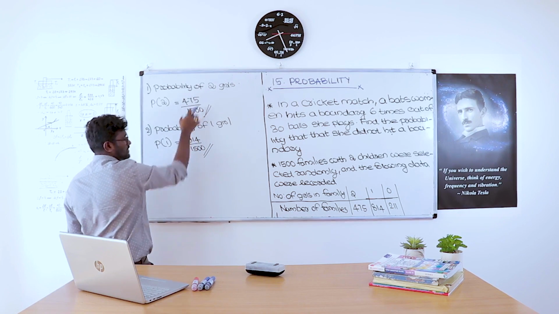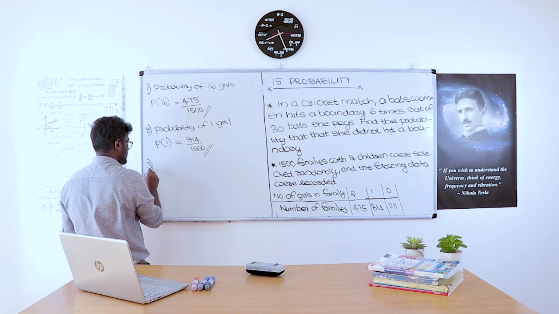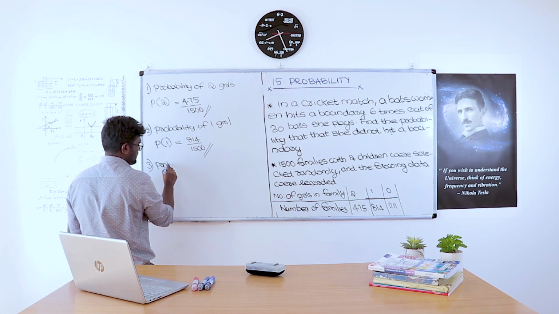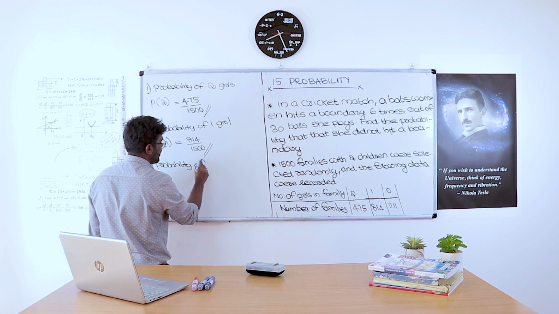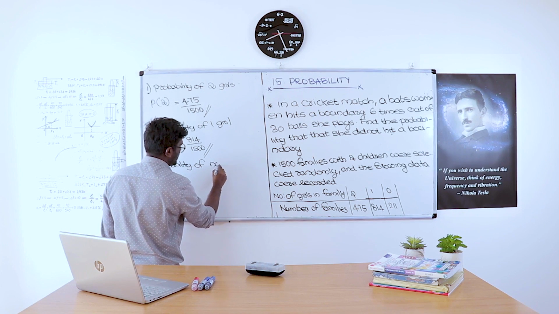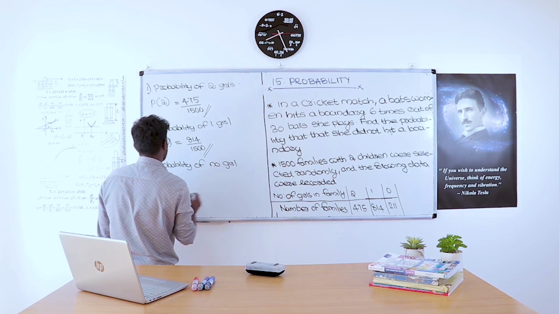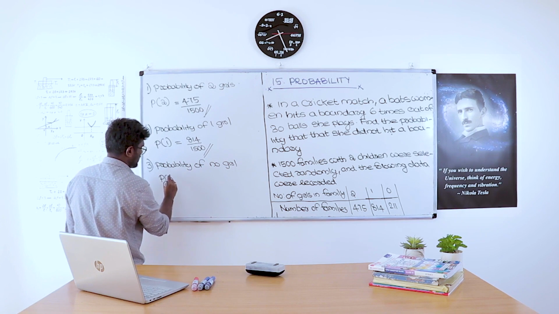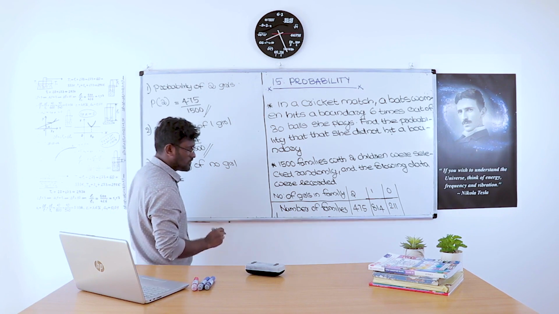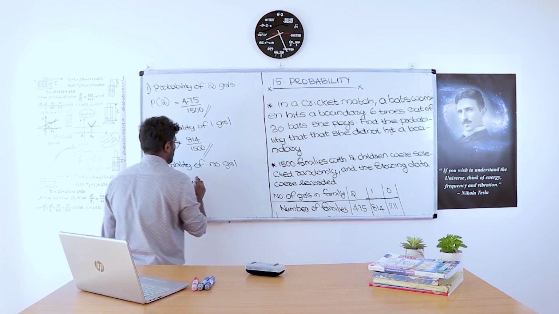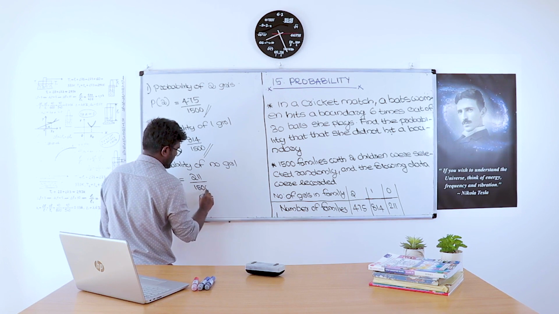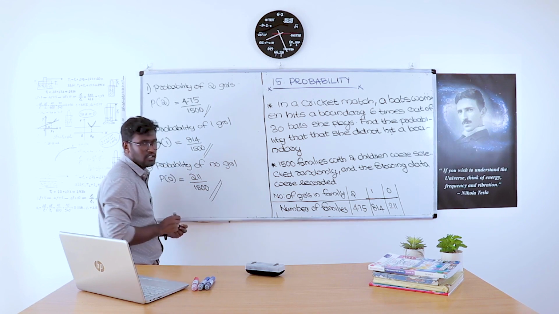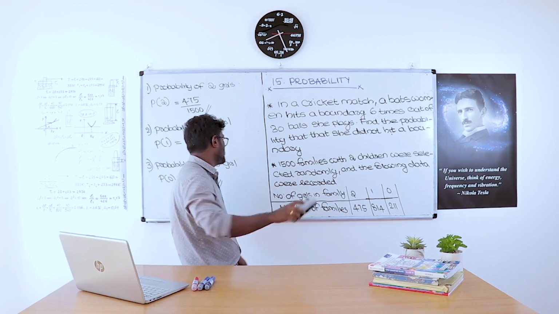So how to simplify this one? And third one, the probability of no girl, P of 0. How many families have no girls? 211. So it is 211 divided by 1,500. So these are the answers to the question.